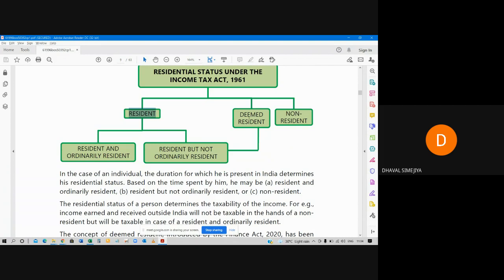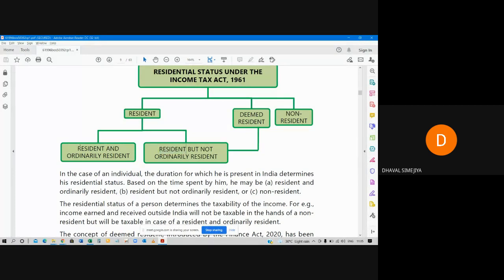Now, this resident is subdivided into two parts: resident and ordinarily resident, and then resident of India but not ordinarily resident. The person is resident in India, but not ordinarily resident. He is in India in this year, but we don't know whether he will be in India next year or not, or in the past year he was not in India, but right now in this previous year he is in India. So he is resident in India, but not ordinarily resident.